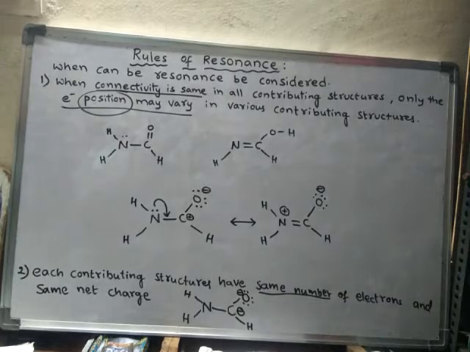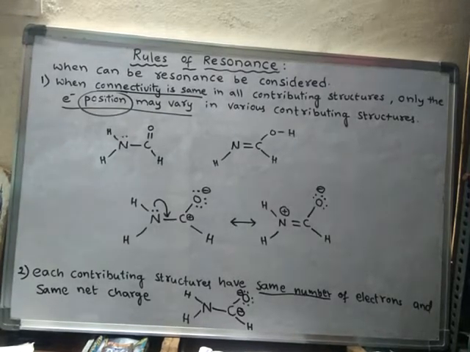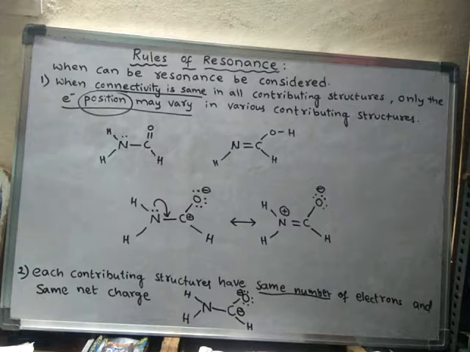In such case, there requires more than one structure for a compound to explain its entire properties. All those structures are said to be resonance structures or resonating structures.